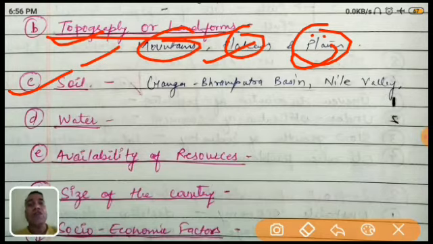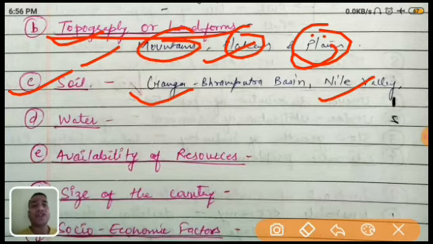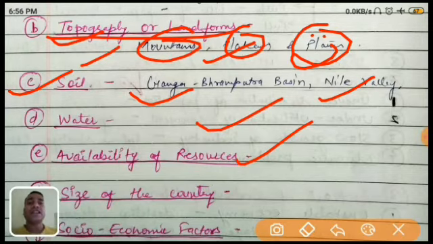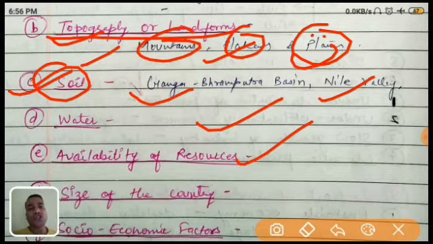If there is good quality soil, then agriculture is good, just like the Ganga Brahmaputra basin or the river Nile valley, which is in Egypt. In those places the soil is very fertile. If the soil is fertile, agriculture is very good. If agriculture is good, obviously their economy is good, and the availability of food and all the things are good. If all the things are good, obviously people are willing to live in that particular area. So the third factor is the soil.